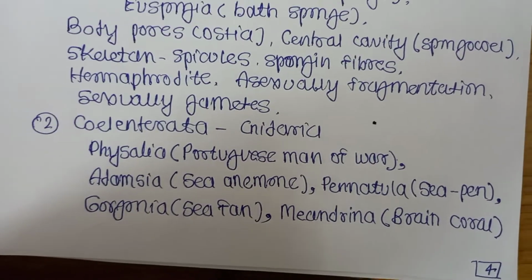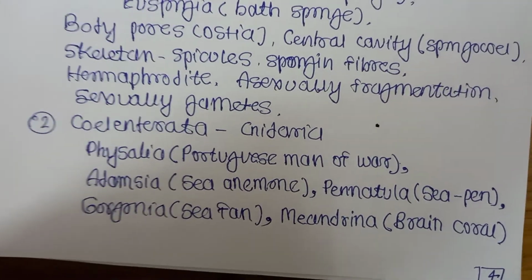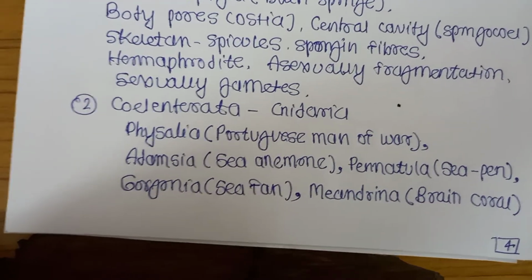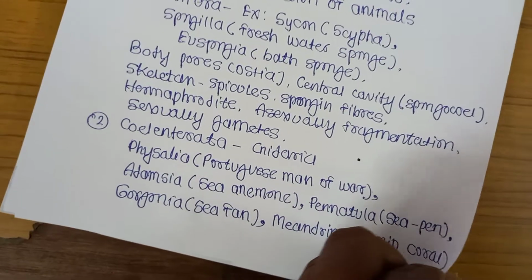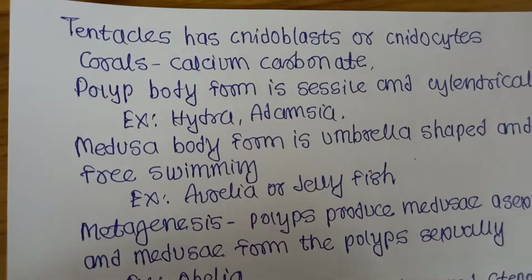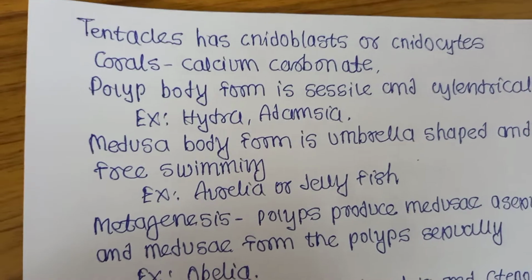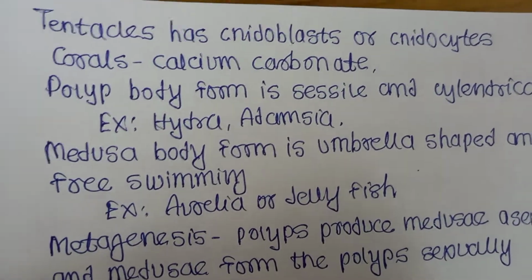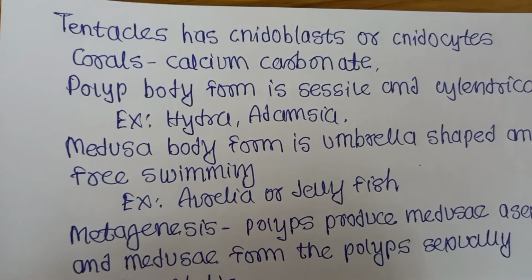Coelenterata, they are also called Cnidaria. Examples: Physalia, Portuguese man of war, Adamsia, sea anemone, Pennatula, sea pen, Gorgonia, sea fan, Meandrina, brain coral. Okay, these are the examples of Coelenterata. What about the Coelenterata? They have tentacles. Tentacles present cnidoblasts or cnidocytes. Then the corals have calcium carbonate.